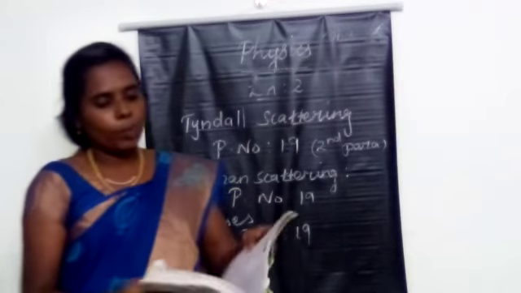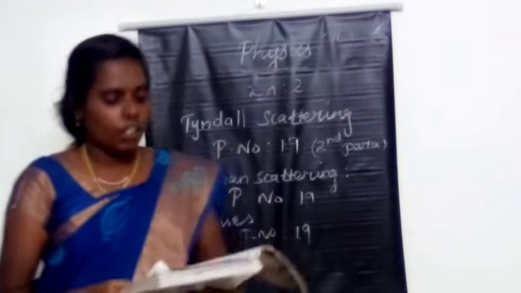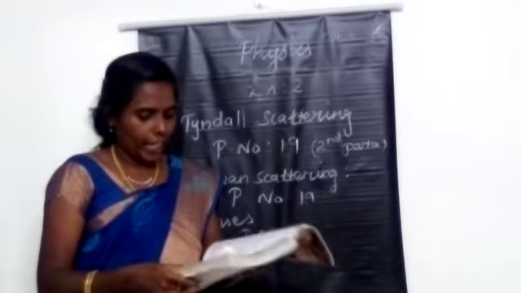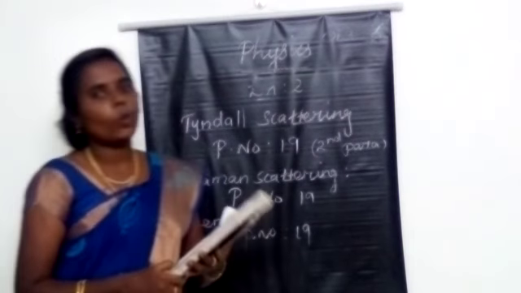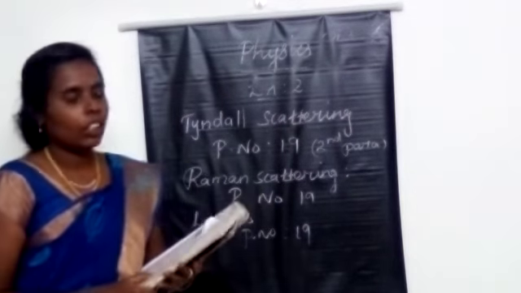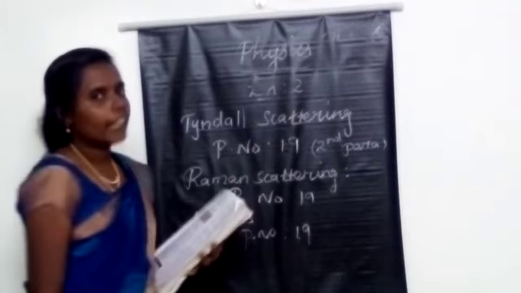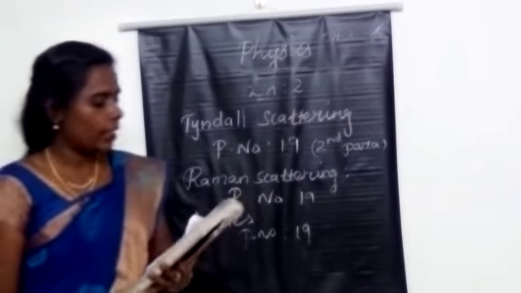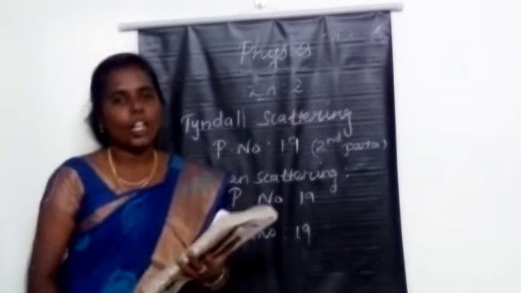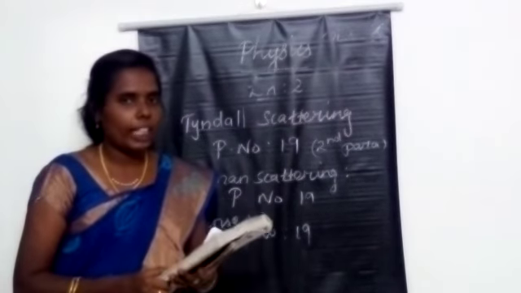Now all of you take your book and mark what we learned till now. Take page number 19. The first question, today we learned what is Tyndall scattering. Mark this question, Tyndall scattering, page number 19, second paragraph. The scattering of light rays by the colloidal particles in the colloidal solution is called the Tyndall scattering or Tyndall effect.